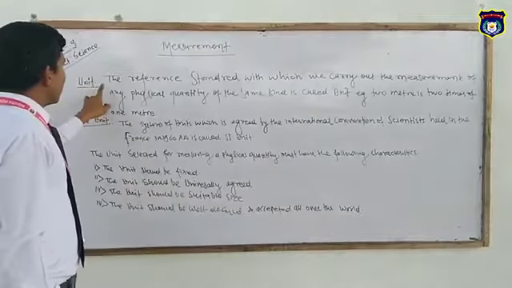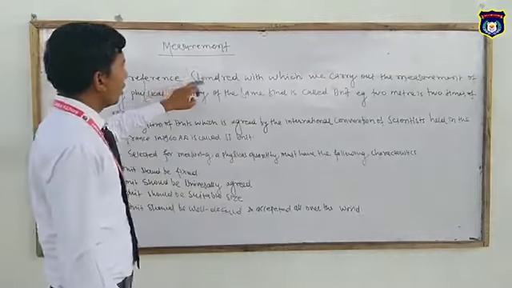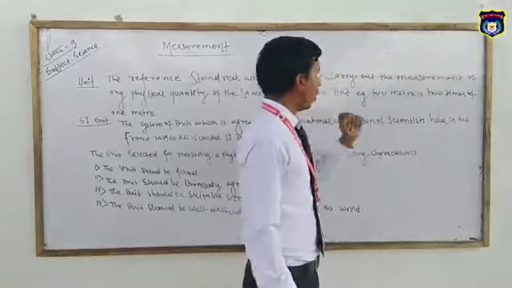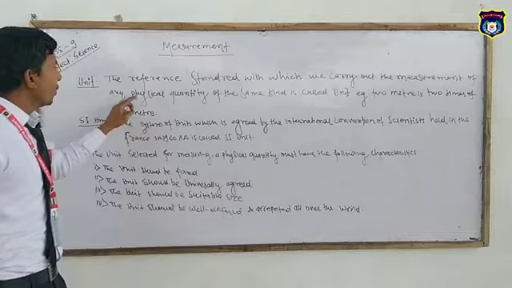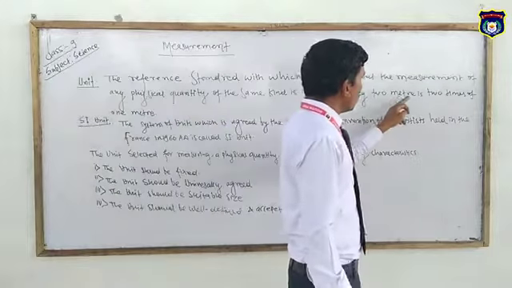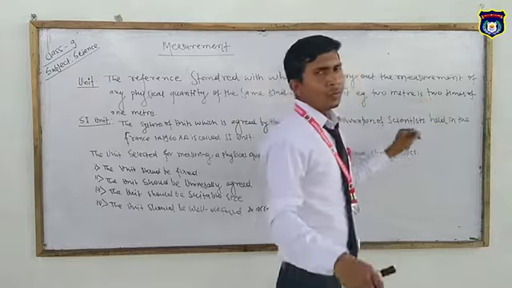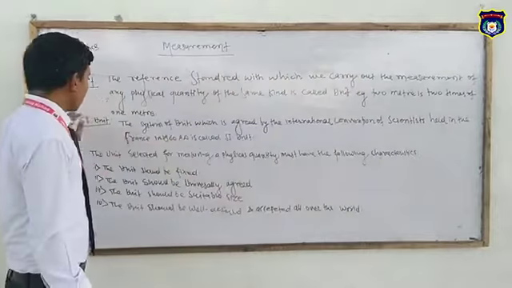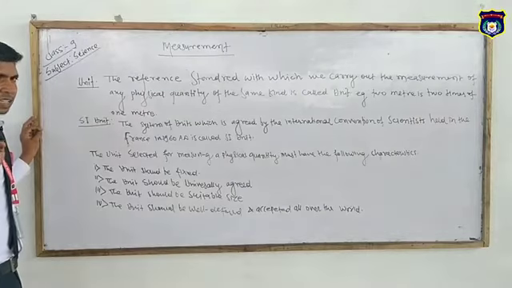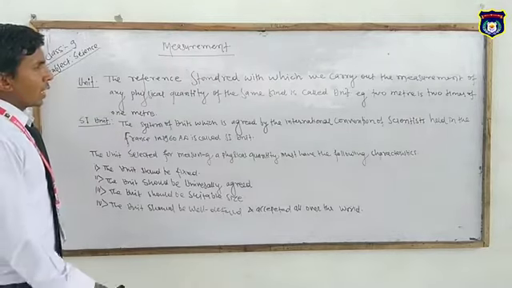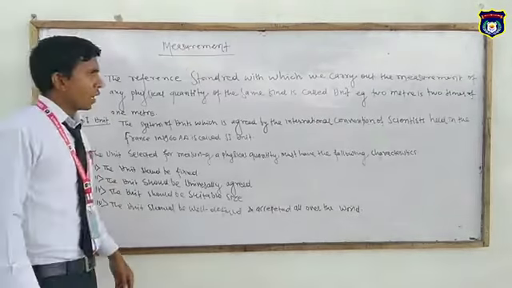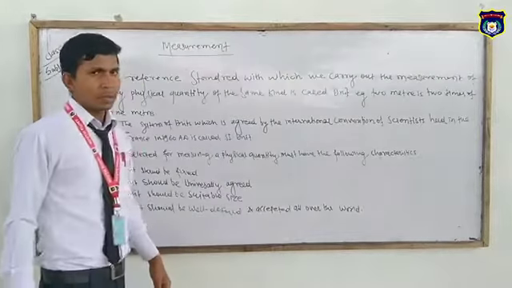The unit, the reference standard with which we carry out the measurement of any physical quantity of the same kind, is called a unit. 2 meters is 2 times 1 meter.